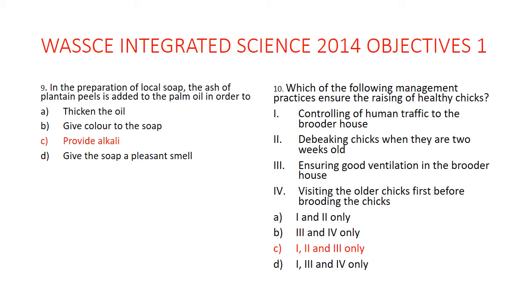So when there is proper circulation of air within the brooder house, it will limit the spread of disease, and they would all live healthily. The chicks would be healthy. So it's the first 3: I. It's not IV that is part. Visiting the older chicks first before brooding wouldn't lead to the raising of healthy chicks.